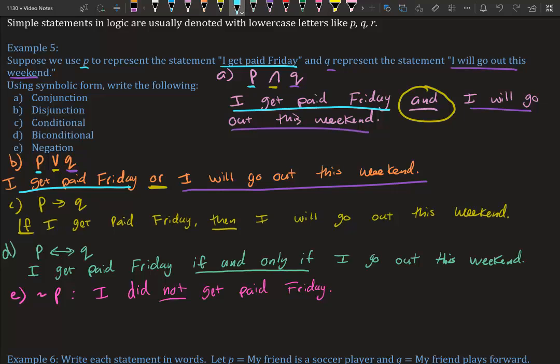All right, C, we have a conditional. Conditional stands for if then. That's a single arrow. So we have P single arrow Q. So when we do conditional, we always have to start with if. So if, and then we get to it.